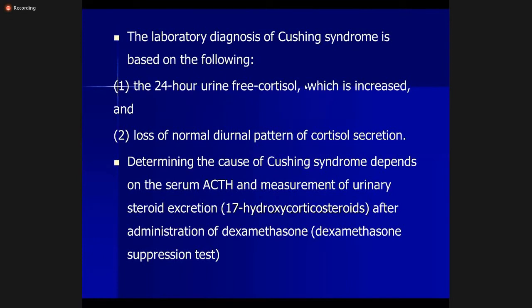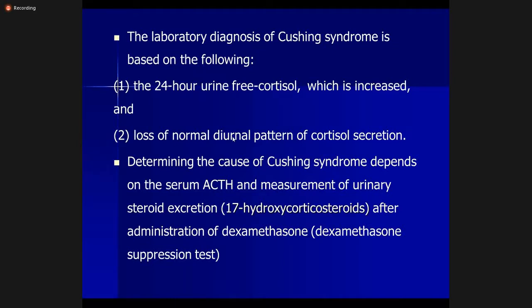So laboratory diagnosis of Cushing syndrome is based, first and foremost, on excess cortisol levels. There's a urine test called free cortisol level, and there is an increased 24-hour urine free cortisol level, and then a loss of the normal diurnal pattern of cortisol.